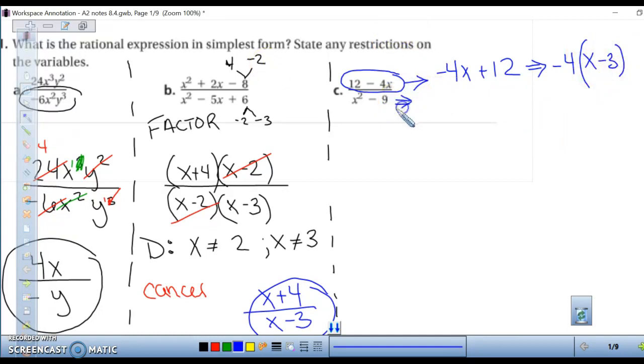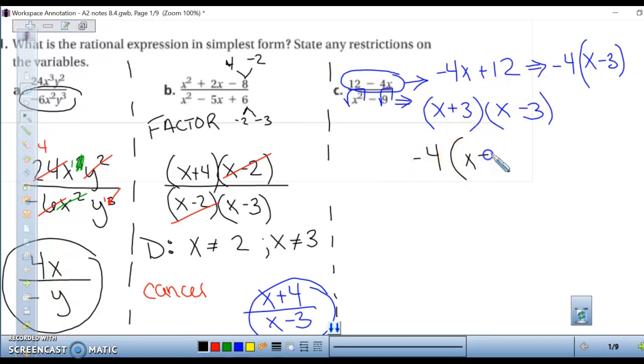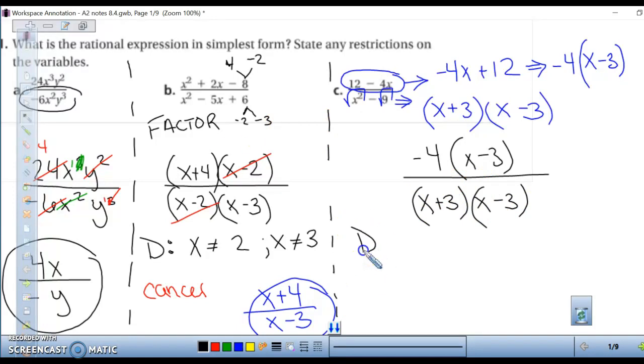On the denominator, we have the difference of squares. So take the square root of x squared, and you have x. Take the square root of 9, and you have 3. So we have x plus 3 and x minus 3 on the denominator. So let's rewrite that. Negative 4, x minus 3, and on the bottom, x plus 3, x minus 3. State your domain. X cannot equal 3, x cannot equal negative 3. And now we can do our cancellation. So x minus 3 cancels, and we're left with negative 4 divided by x plus 3.